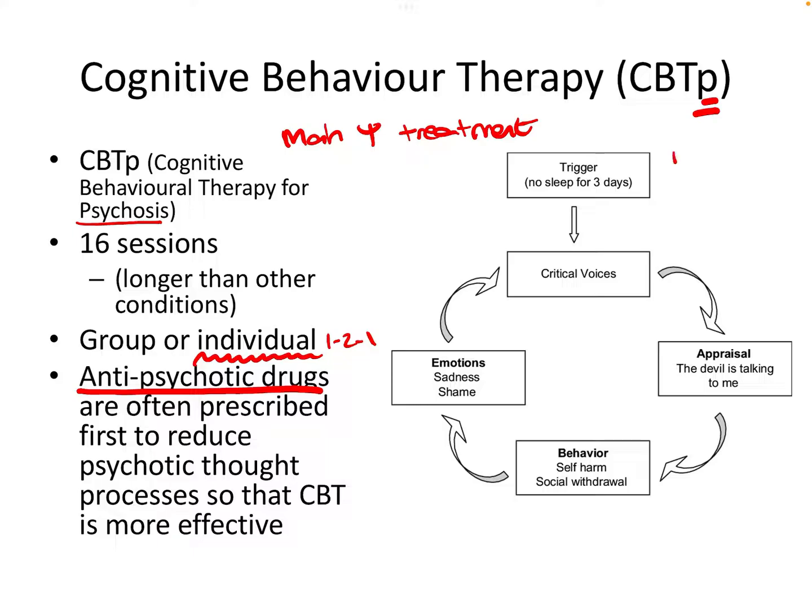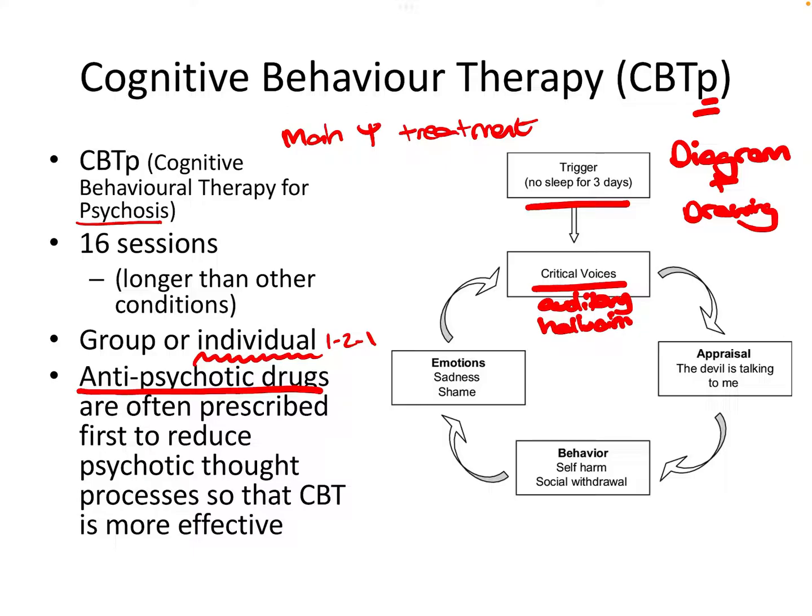We often see in CBT, and in the case of CBT-P certainly, diagrams and drawings to help display the links between potential triggers and then the symptoms, so auditory hallucinations in this case. So the link between those triggers, those symptoms, and then their thoughts, their behaviours, and their feelings.